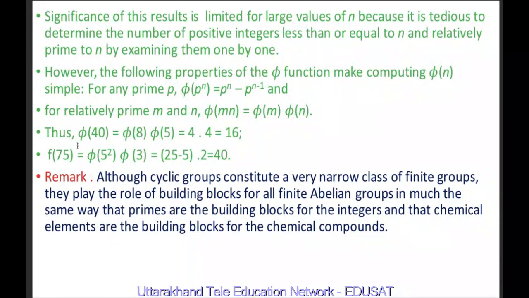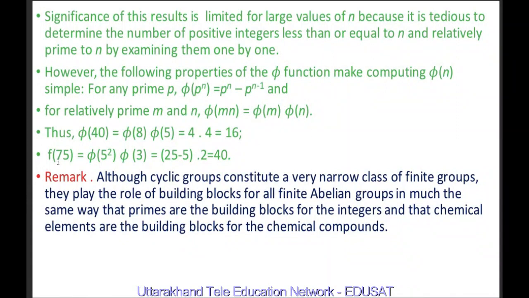It means phi(40) can be written as phi(8) times phi(5) by this definition, because 8 and 5 are relatively prime to each other. Their greatest common divisor is 1. And we know that phi(8) is 4, because the numbers less than 8 which are relatively prime to 8 are 1, 3, 5 and 7, which is 4 in number. Also phi(5) is 4, because the numbers less than 5 relatively prime to 5 are 1, 2, 3 and 4. So 4 times 4 is 16. So now the calculation is easy.